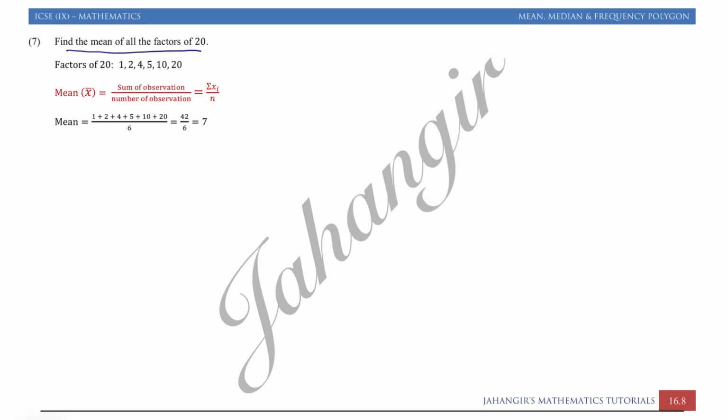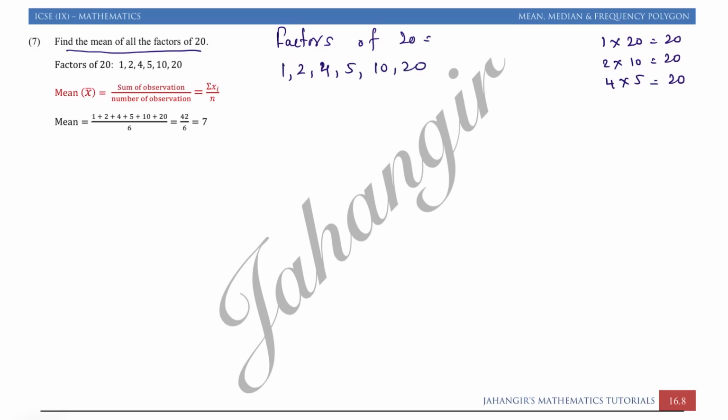Find the mean of all factors of 20. Factors of 20 means in which table we get 20. 1 into 20 is 20. 2 into 10 is 20. In 3 you don't get it, 4 into 5 is 20. The rest is just the reverse: 5 into 4, 10 into 2 and 20 into 1. So the factors of 20 are 1, 2, 4, 5, 10, 20. These are the factors of 20.